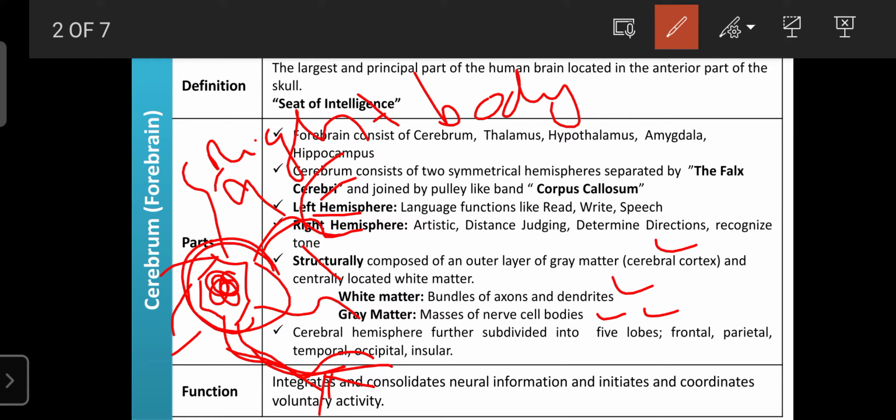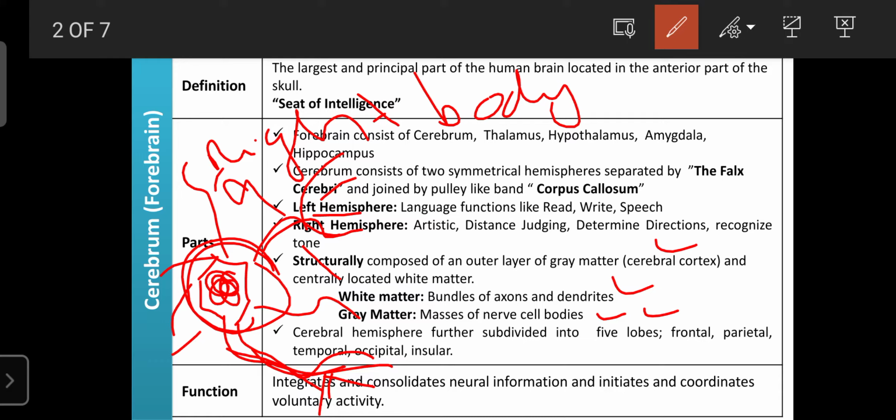The occipital lobe is located just behind the occipital bone. Another lobe is known as the insular lobe. This insular lobe is mainly present inside the frontal, parietal and temporal lobes. Inside these lobes, another part is present, and that is known as the insular.